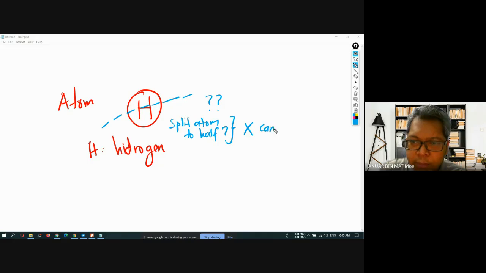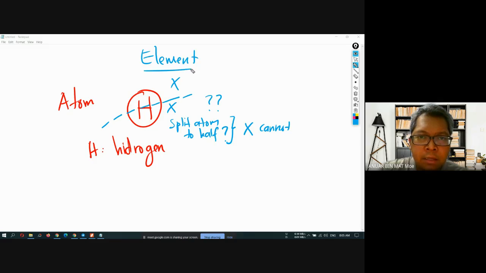You cannot split the atom in half, because the atom here is one of what we call the simplest form of substance. You cannot split the atom into half. So this is what we call an element.